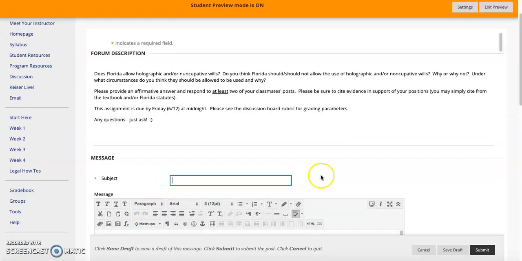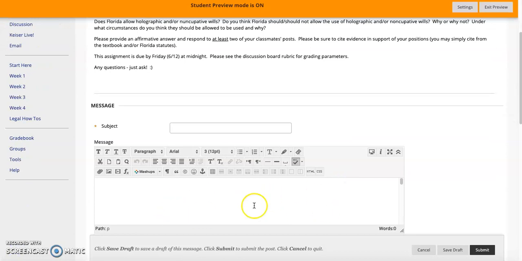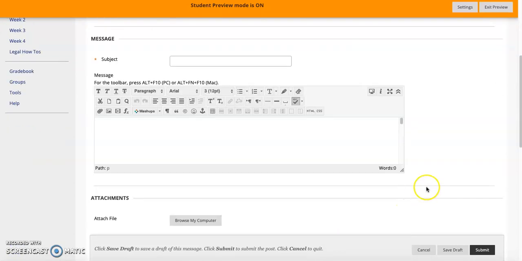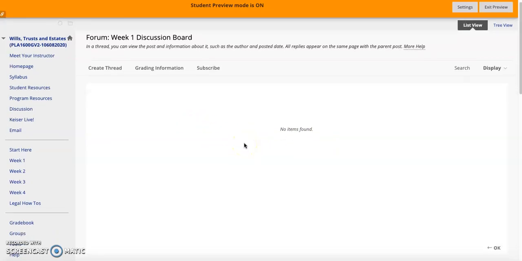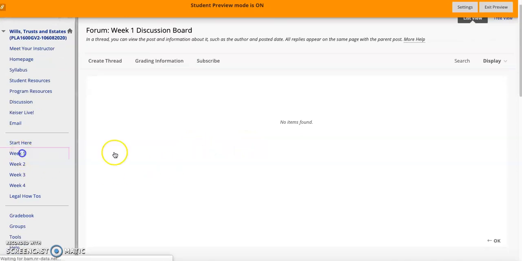And you guys would just write in your subject, week 1 discussion board, and just answer accordingly there and then submit. And because the assignment is to respond to at least 2 of your classmates, when one of your classmates posts a thread in here, you guys know how to just respond. You just click on the thread and hit reply, and that's how you respond to your classmates. And you all did that great last term, so that should definitely just be a simple review for you.